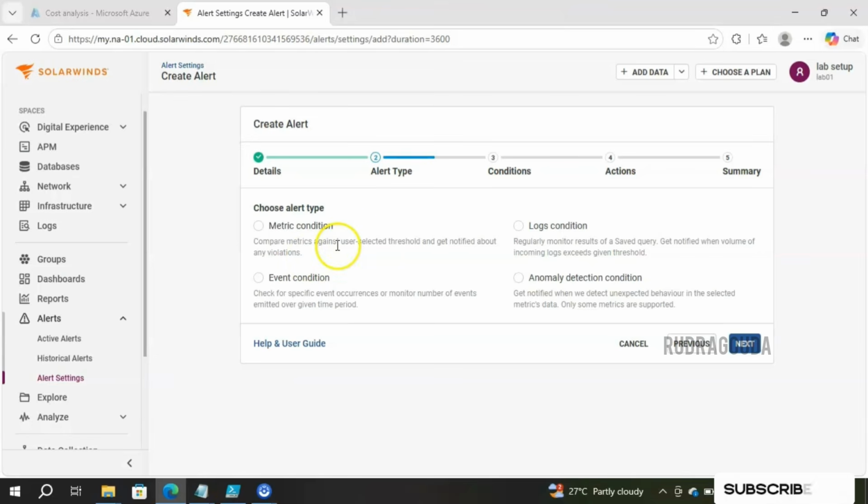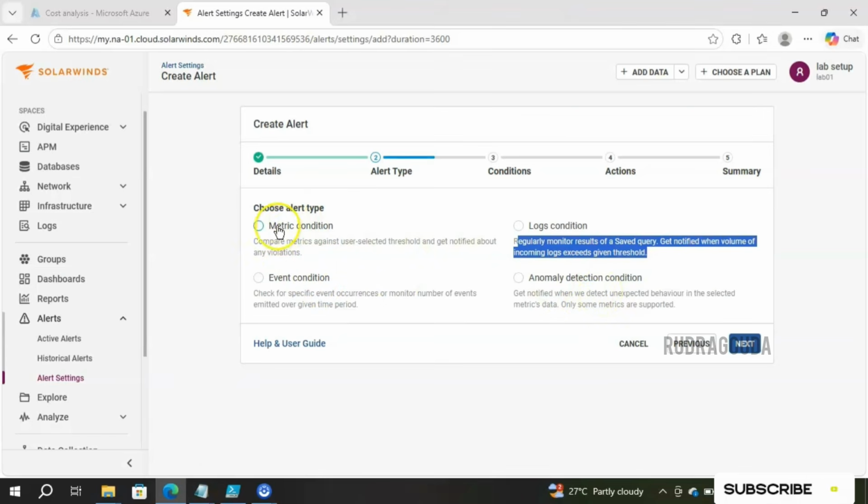For example, if the user selects the CPU utilization threshold as 90%, and that threshold is crossed, we want an alert notification. In that case, we'll go for the metric condition. Like that, we can understand the logs condition by reading the exact event description. So now I'll explain two alert types here. One is metric condition, another one is anomaly detection condition.